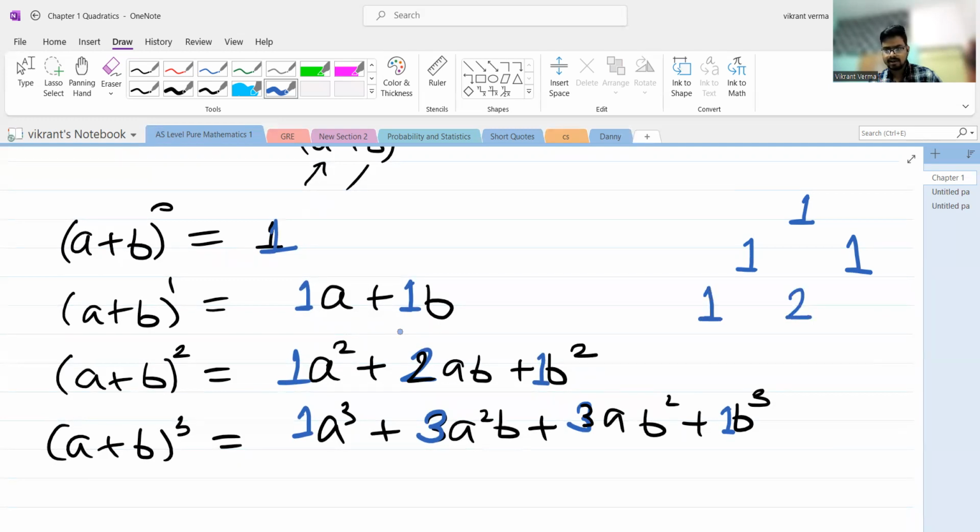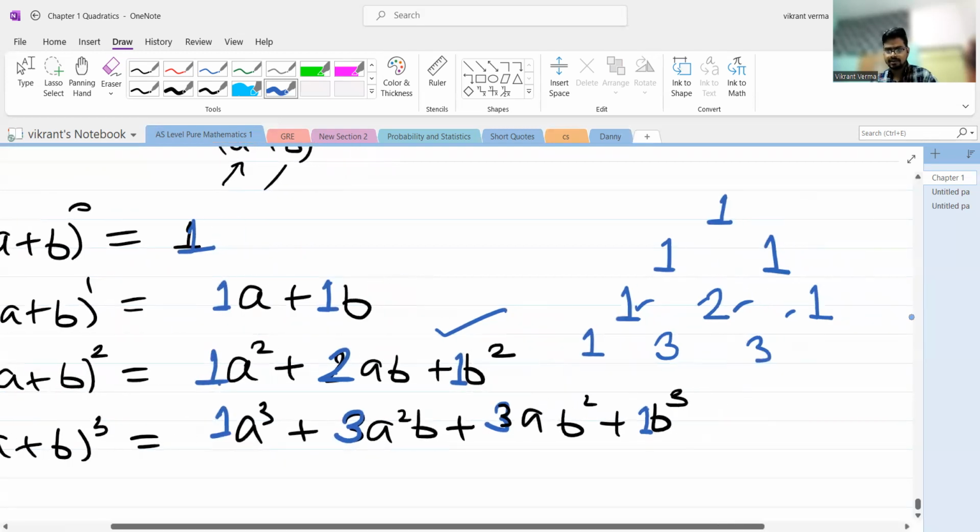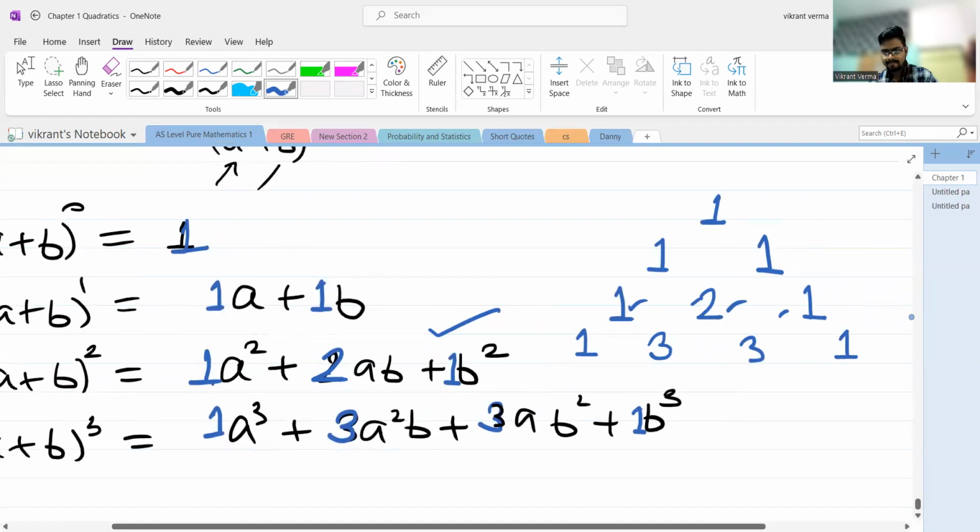And if I write 1 and 1 on the right and left hand sides, I get the pattern 1, 2, 1. If I add 1 and 2, I will get 3 here. Again I add 2 and 1, and I get 3 here. And I write 1 on each side again. So I have got these coefficients: 1, 3, 3, 1.